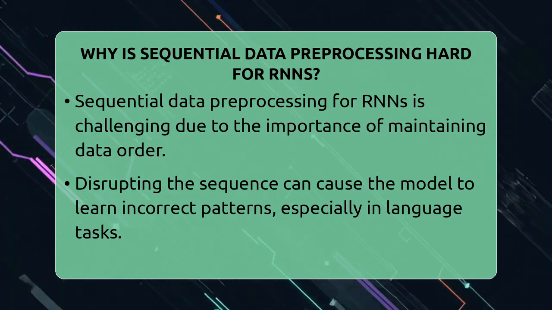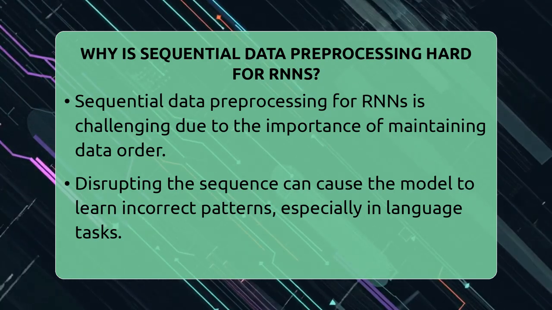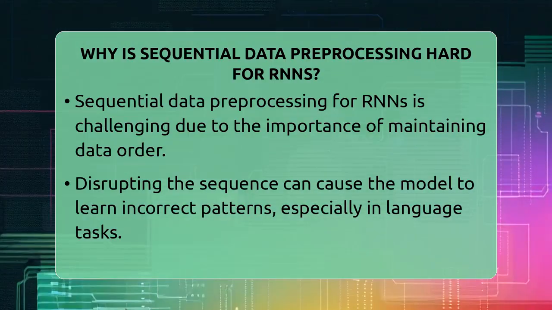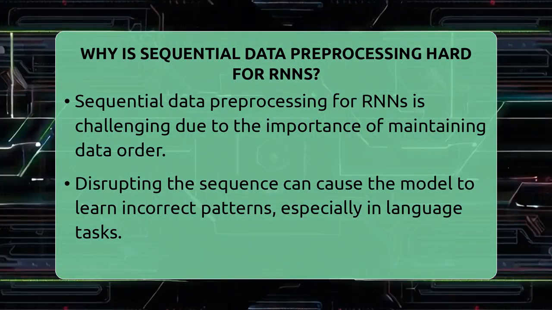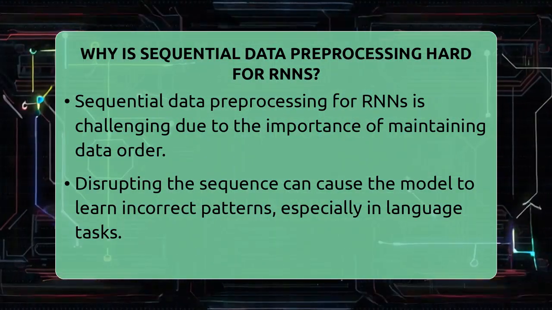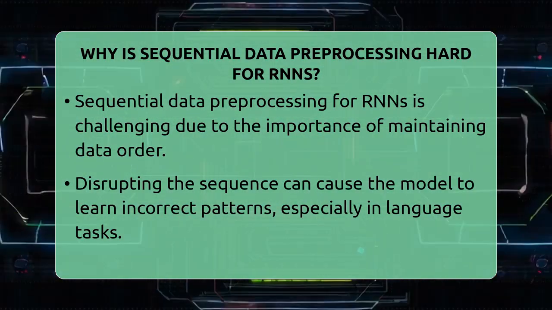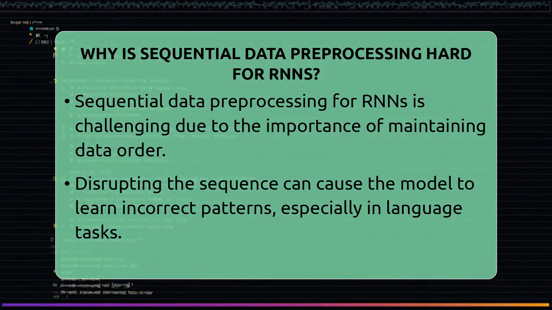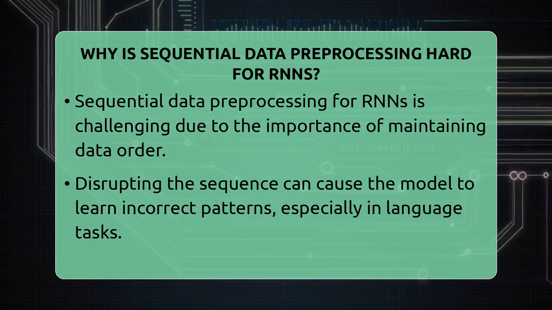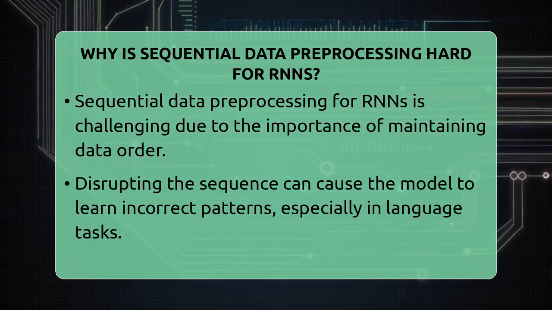First, keeping the order of data intact is very important. If the sequence gets mixed up or scrambled, the model can't learn the pattern properly. For example, in language tasks, the order of words makes a big difference. If you change the order, the meaning changes too. So, making sure the data stays in the right order during preprocessing is a big challenge.